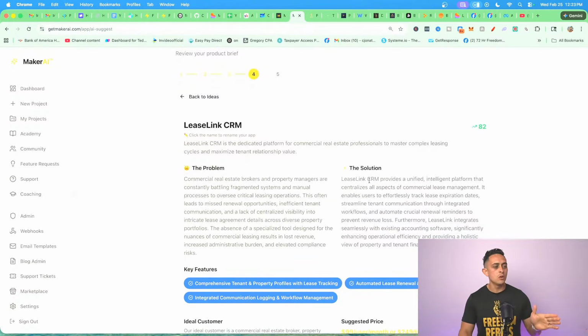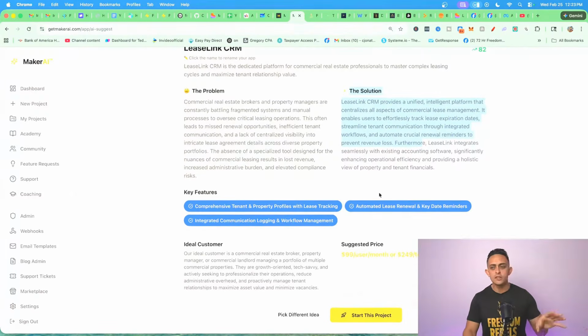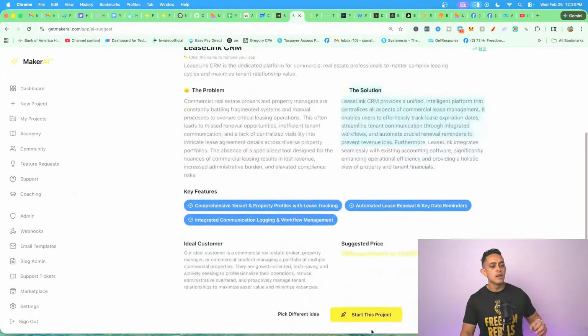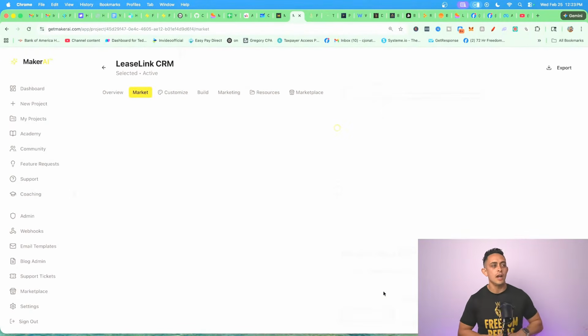Now here's the cool thing. It gives you a quick brief of the problem it's solving, the solution, and then a suggested price at the end. Let's just say you're good with this. You like it. You're going to click on start this project. And this is where it gets really exciting. Everything that we're doing is going to lead to the marketing part of this, where it's going to show you how to get customers every single day. And you're going to see how this builds upon each other.